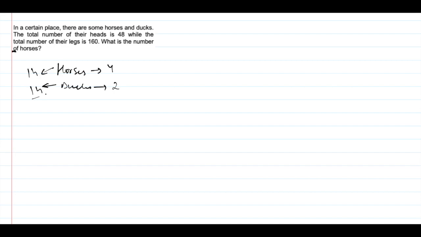So we are given that heads are 48. That means horses and ducks combined are 48 in number. And we are given that legs is 160. We have to find the number of horses. So again, on similar lines, suppose we had 48 ducks. Then how many legs would we have? It would be 48 into 2, that is 96. But what we have is 160. So the gap is 64.